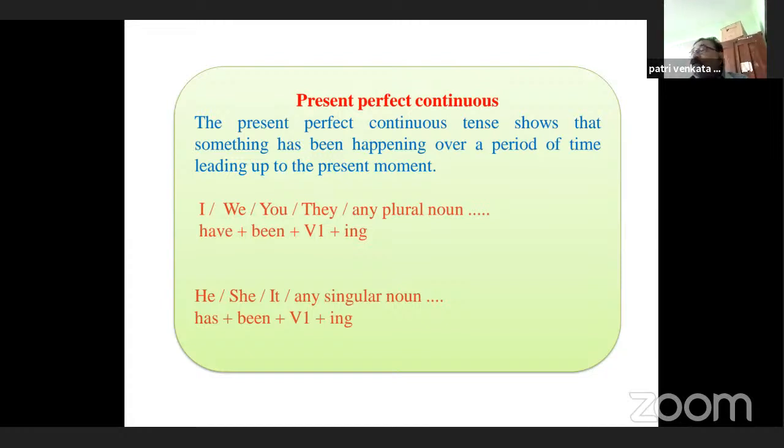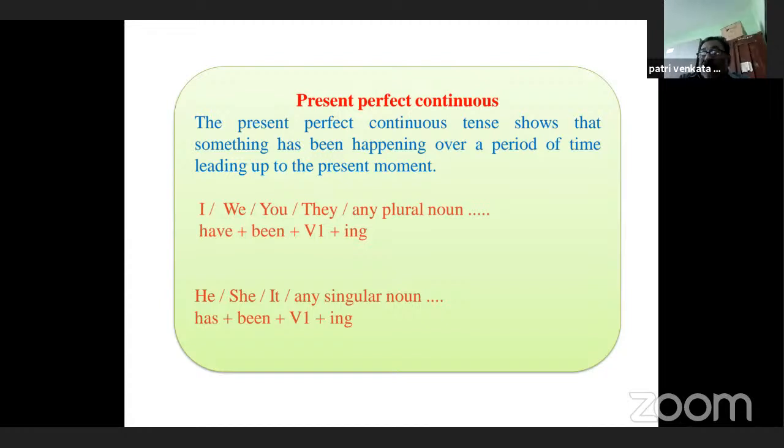Verb plus ing, nothing but present participle. So this is the structure of present perfect continuous. I give you one more example. He has been working in the same office for 10 years. So that is present perfect continuous tense.